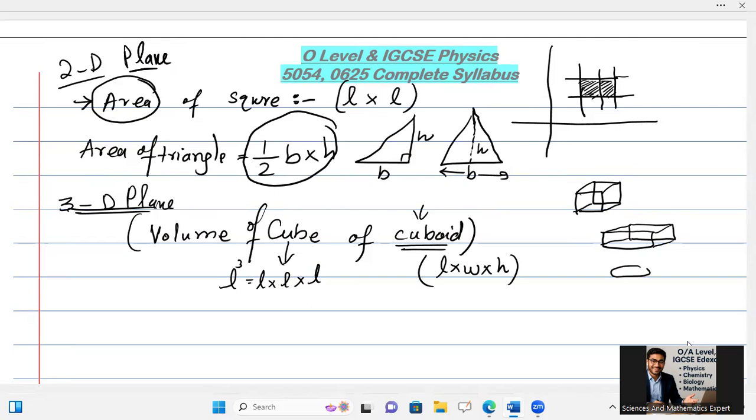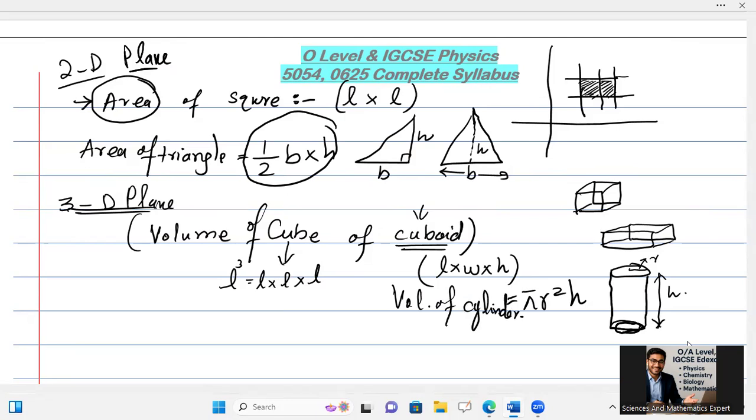For example, I have this cylinder, which has some radius and some height. From here to here is the radius, because it is a circular cylinder, and this is its height. Then if I know the base area multiplied by height, I can use the formula pi r square h as the volume of the cylinder.